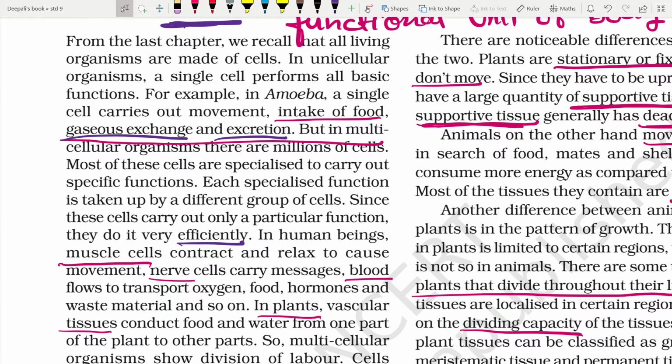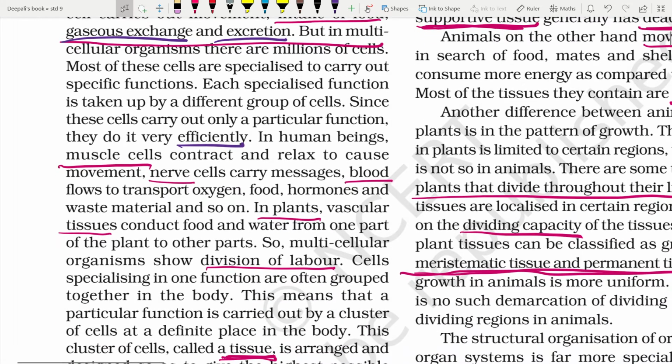Similarly, in plants, the vascular tissues perform specific functions like conduction of food and water from one part of the plant to another part. So multicellular organisms show division of labor.